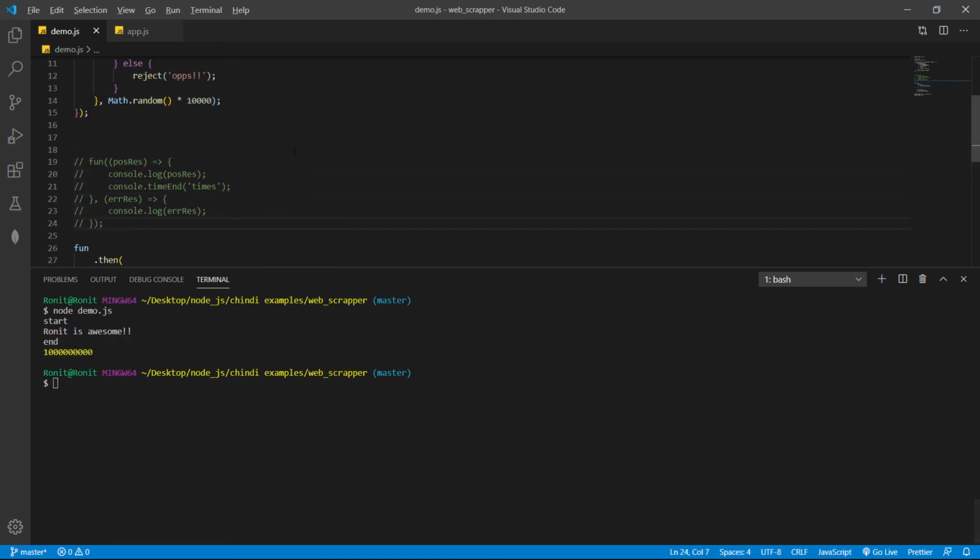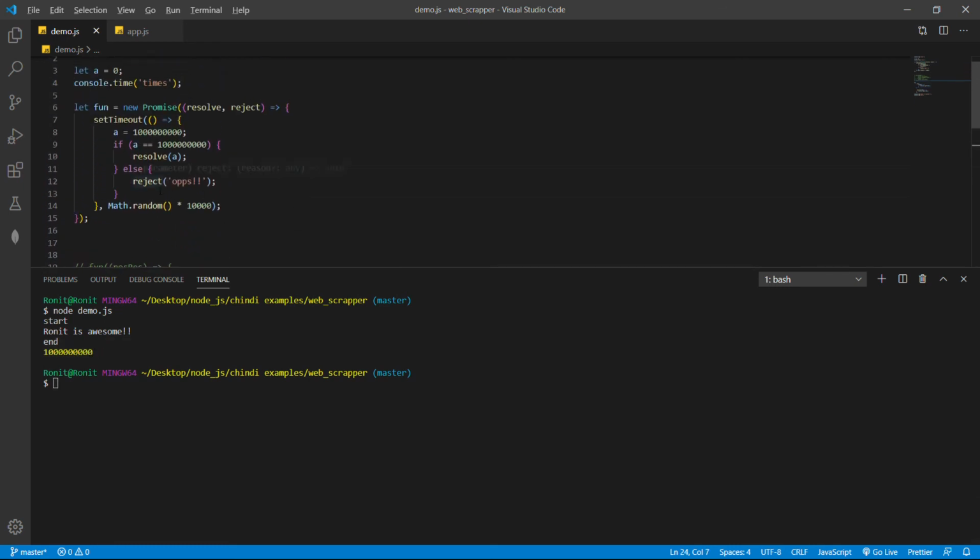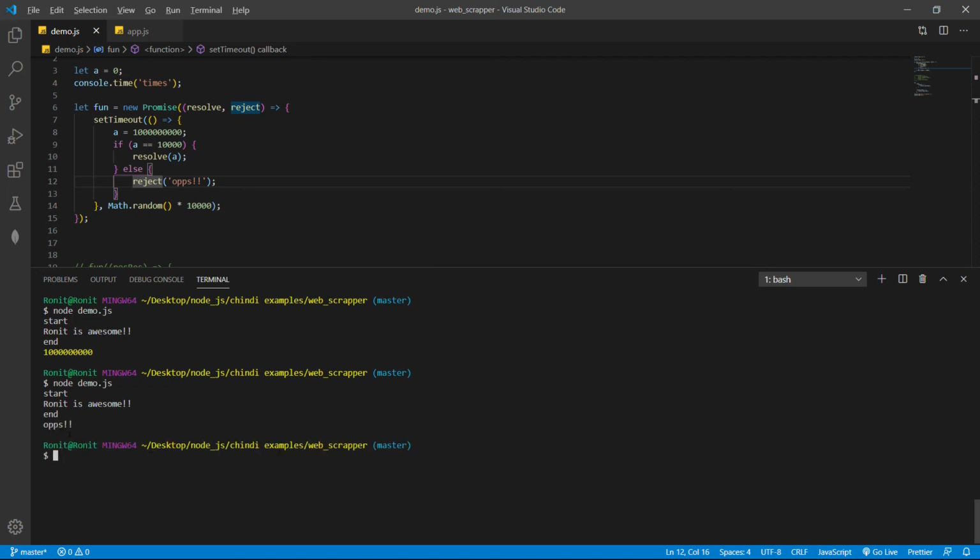So what if this fails? We will have the reject call, and that oops, so we'll change this to something else. So our condition is not true, so we'll have reject executed here. Let's see what happens here. So many seconds, one dot random, come on. Yeah, oops, received oops here.